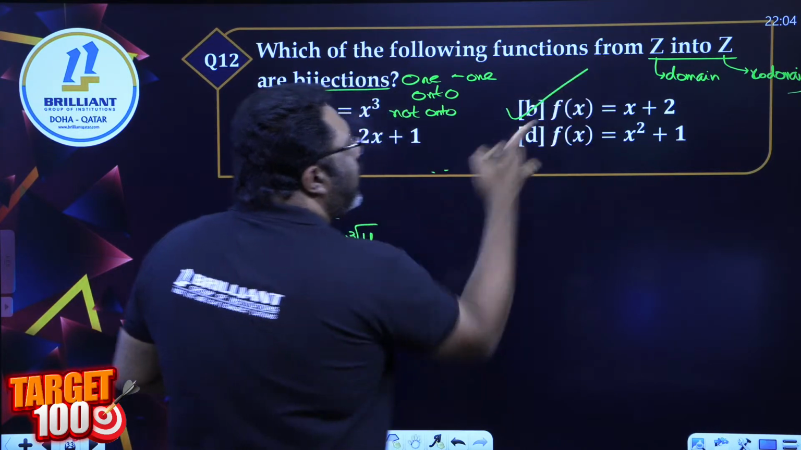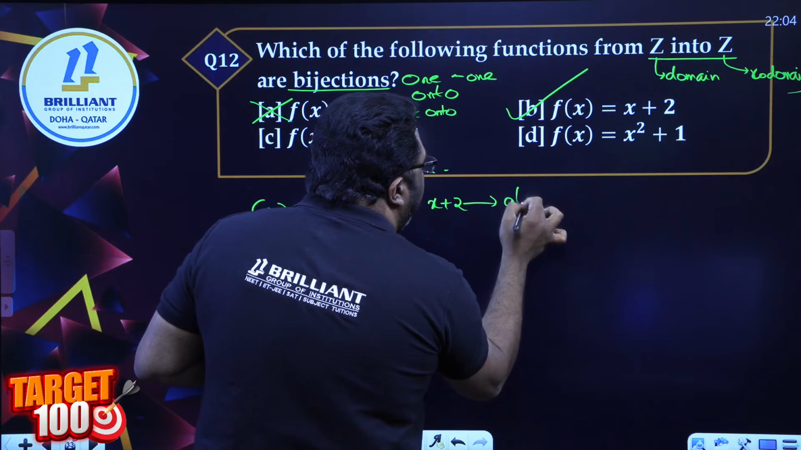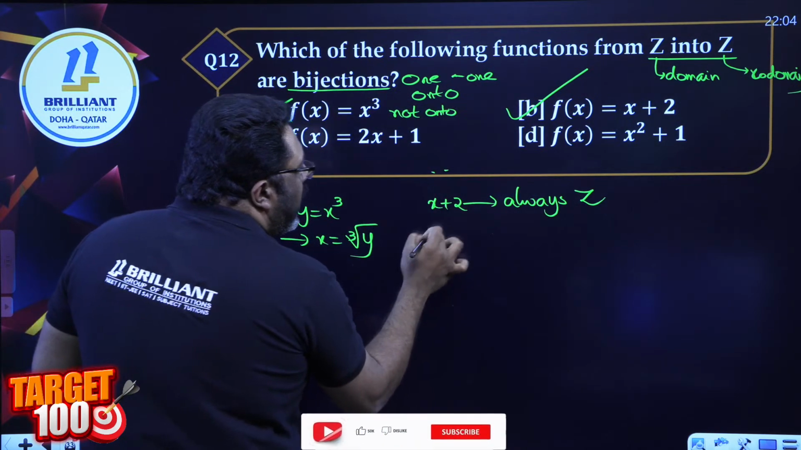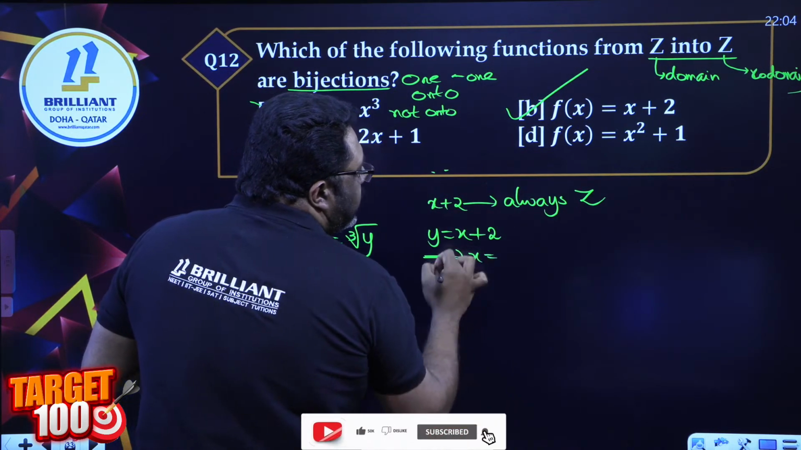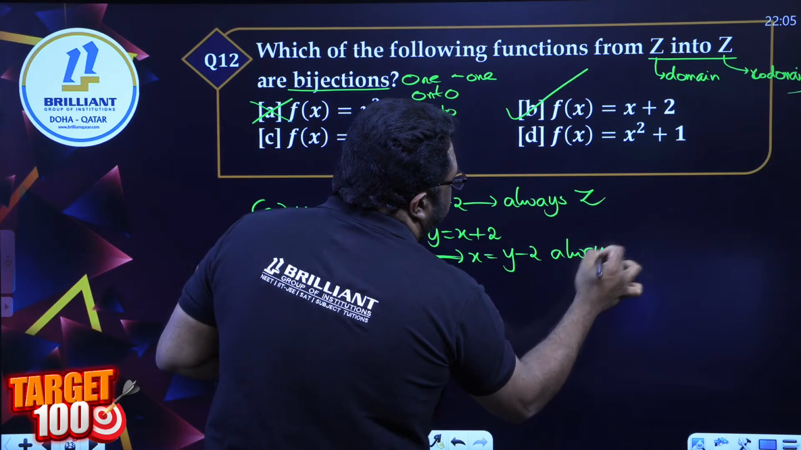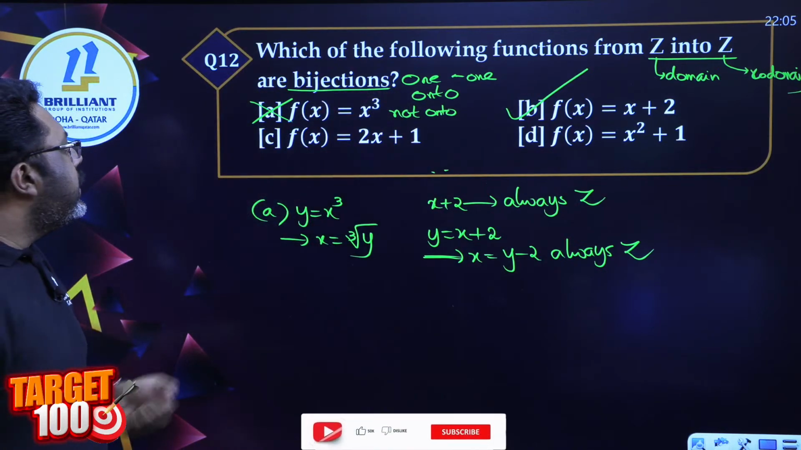This answer is correct because x plus 2 is always an integer. If y is equal to x plus 2, it implies x is y minus 2, which is always an integer. So B is the correct answer.